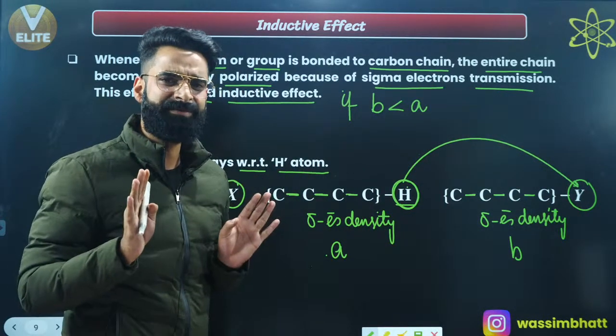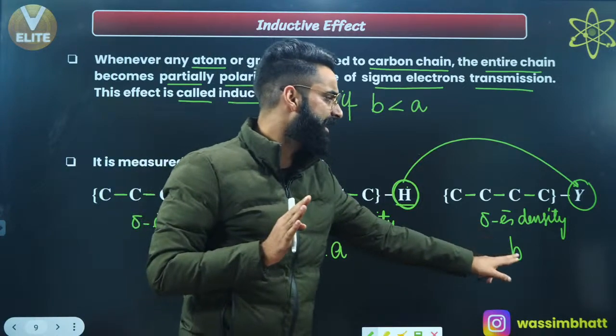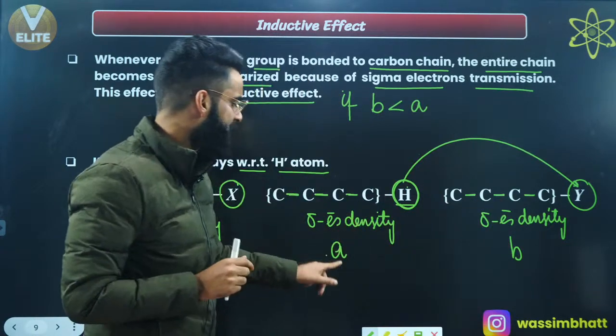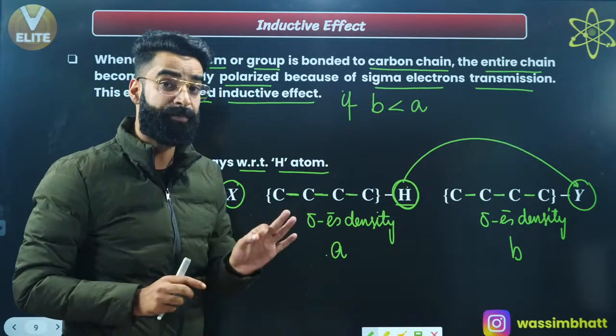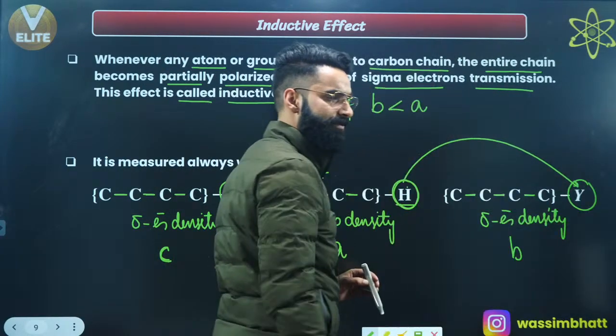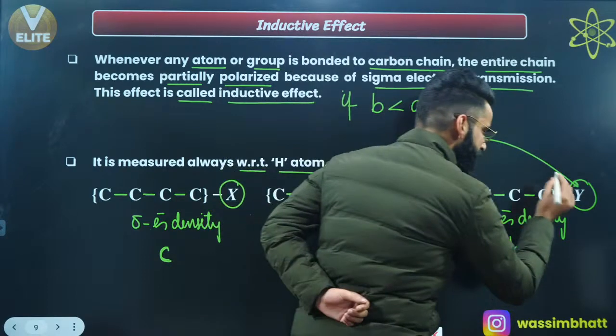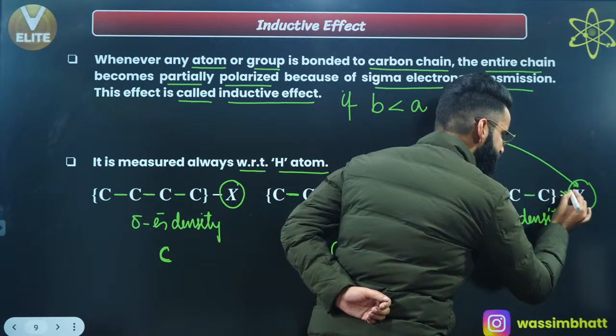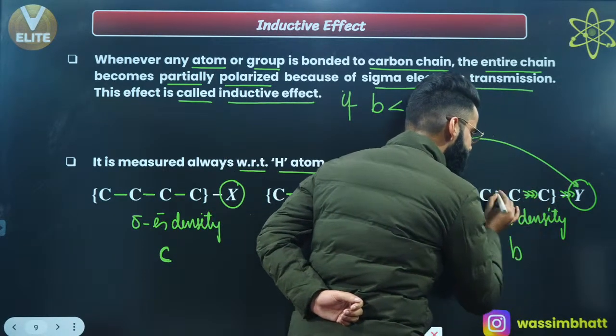So I can clearly say something like this. I'm assuming sigma electron density in this chain is less than that of sigma electron density in this chain, right? That's only possible if Y could have pulled some of the sigma electron density towards itself, right? Okay, so basically Y has pulled some sigma electron density towards itself, right?